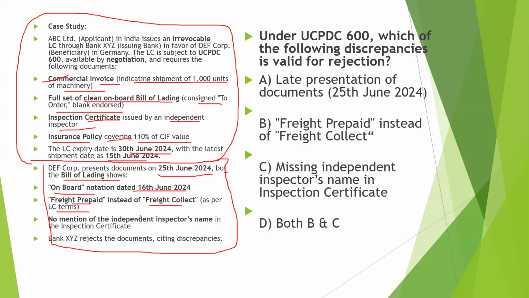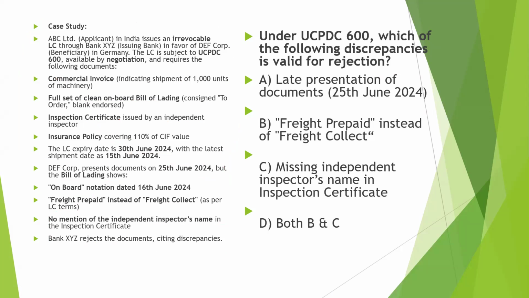Okay, no mention of the independent inspector name in the inspection certificate. So what is happening? The bank XYZ rejects the document citing discrepancy. So the bank has rejected the document. Now we will see the questions and what will be their answer.